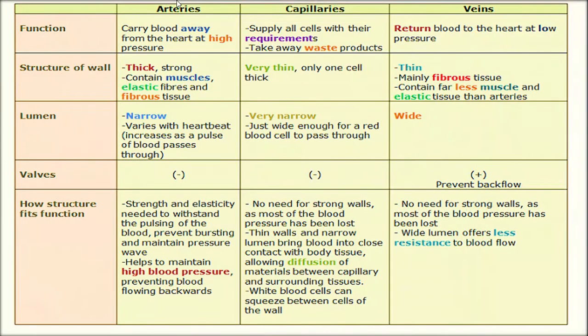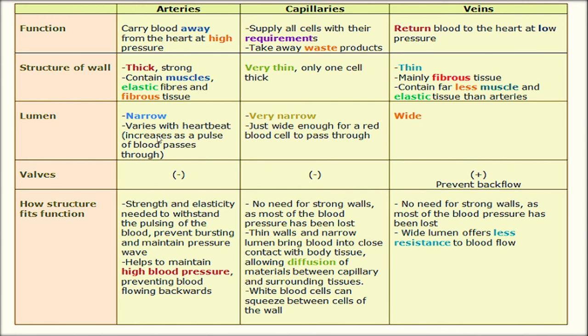So this is a tabular column: arteries, capillaries and veins. Function: arteries carry blood away from the heart at high pressure; veins return blood to the heart at low pressure; capillaries supply all the cell requirements and take away the waste products. Structure of the wall: arteries are thick, strong, containing muscles, elastic fiber and fibrous tissue. Capillaries are very thin and consist of only one cell. Veins are thin, mainly fibrous tissue, with far less muscle and less elastic tissue. Lumen: narrow in arteries, very narrow in capillaries, wide in veins. Varies with heartbeat.